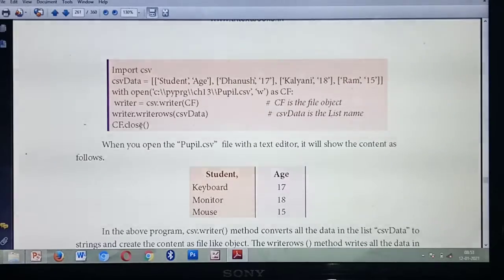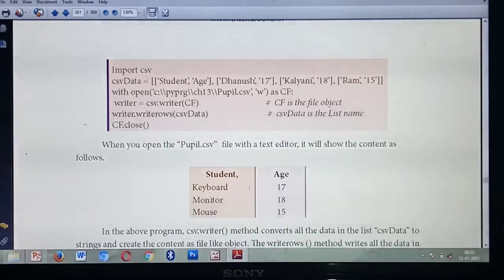So see the output. This output is wrong. Please cut it and write it in your book also. This keyboard, monitor, mouse is wrong. In the place of keyboard you should write Dhanush. The book they have given has this detail wrong. So under the heading student, cut keyboard and write Dhanush. Then cut monitor and write Kalyani. Then cut mouse and write Ram.